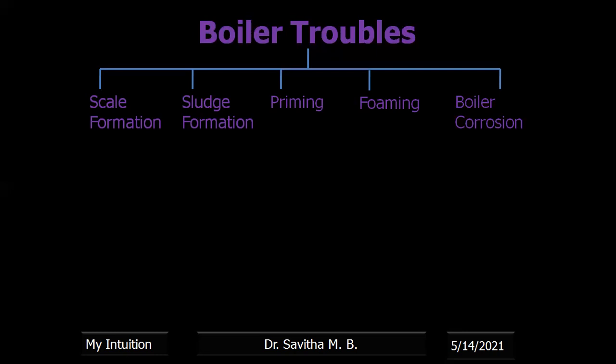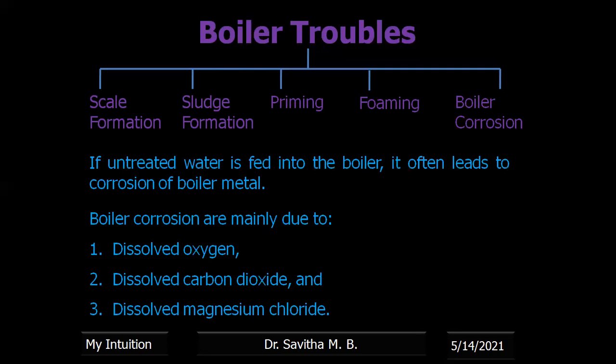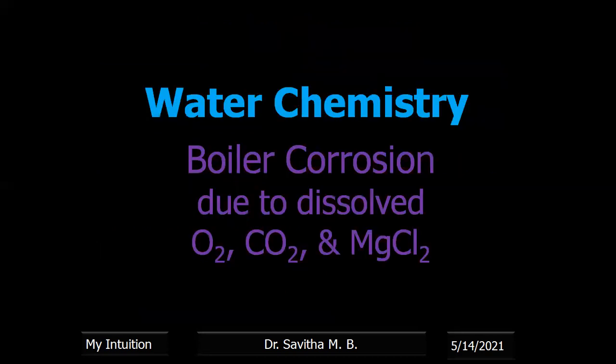is again one of the dangerous types of problem which is generally faced by the boiler due to untreated water. Okay, if the water contains dissolved oxygen, dissolved carbon dioxide, and dissolved magnesium chloride, then the boiler is more prone to corrosion. Now let us discuss boiler corrosion due to dissolved oxygen, carbon dioxide, and magnesium chloride separately.